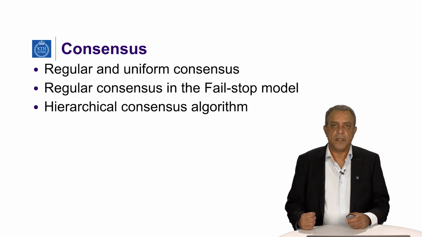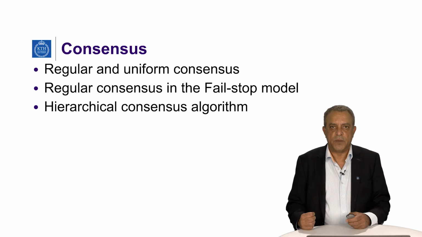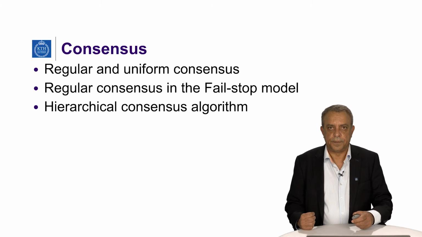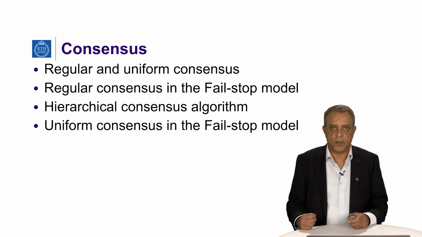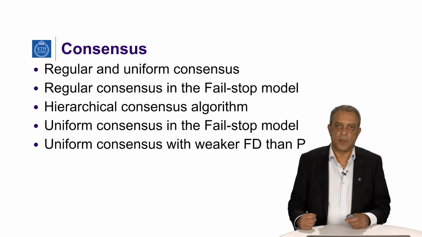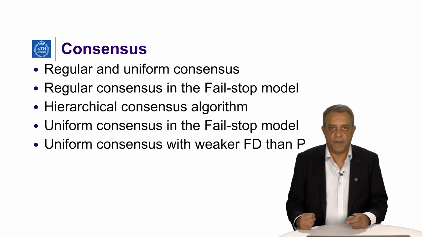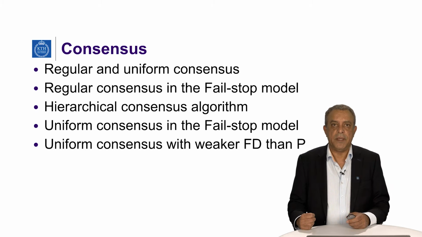We end this unit by describing an equivalent algorithm in a control-oriented programming model instead of the event-based model. We then modify the algorithm to work for uniform consensus in the fail-stop model. We show that uniform consensus is solvable with a weaker failure detector than P using the same algorithm by replacing P with a strong detector, S, that behaves roughly as P but is accurate with respect to one process.